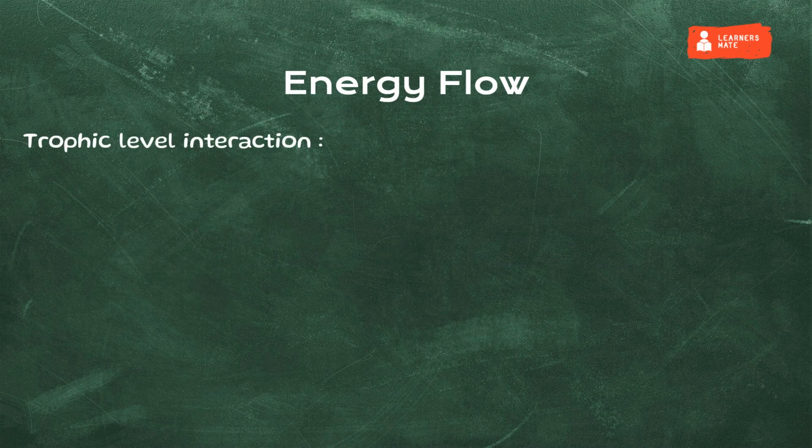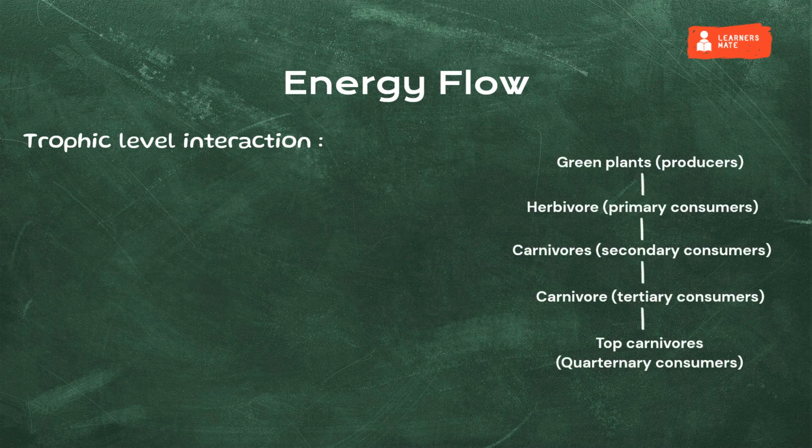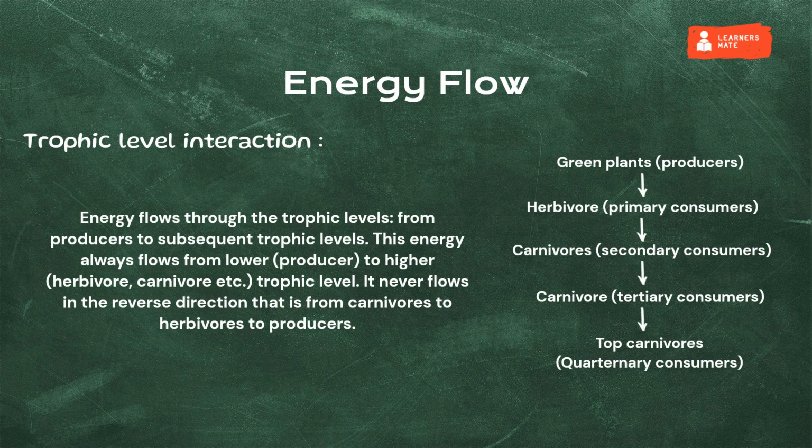The trophic level interactions. Trophic level interaction deals with how the members of an ecosystem are connected based on their nutrient needs. Energy flows through the trophic levels from producer to subsequent trophic level. This energy always flows from lower producer to higher herbivorous, carnivorous, etc. in the top level. It never flows in the reverse direction, that is from carnivorous to herbivorous to producer.